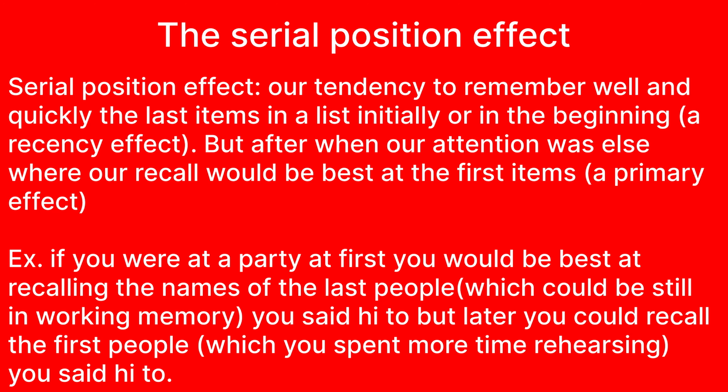The serial position effect is our tendency to remember well and quickly the last items in a list initially, a recency effect. But after, when our attention was elsewhere, our recall will be best at the first items, a primacy effect. An example would be, if you were at a party, at first you would be best at recalling the names of the last people you said hi to, because they would still be in working memory, but later you could recall the first people you said hi to, which you spent time rehearsing.